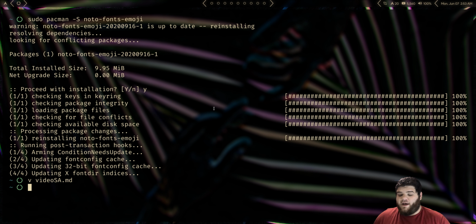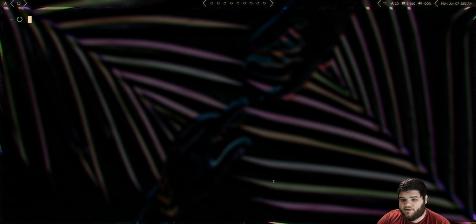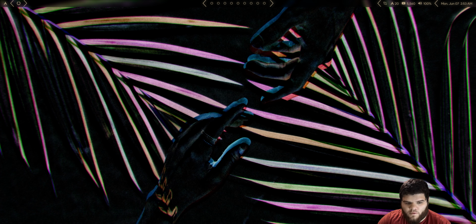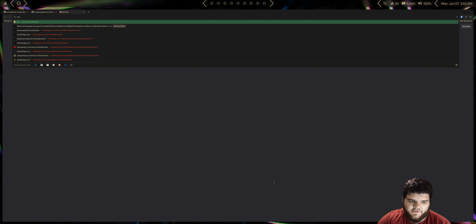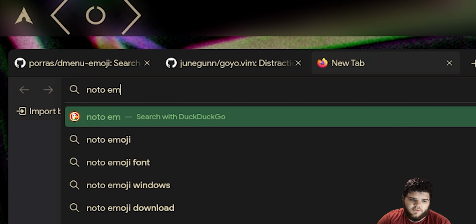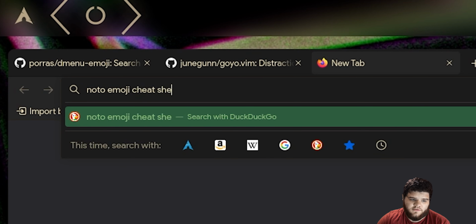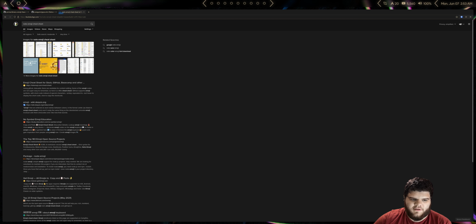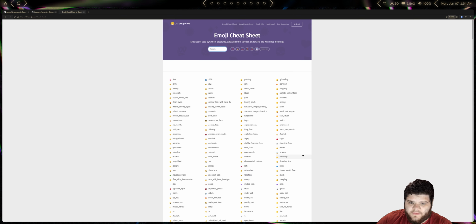We got emojis working now, but we can do a little bit more, obviously. You know what else would be cool? If we could also type out some emojis, like use some ourselves. That'd be cool, right? Well, let's do that. One way you could do that is if you just look for a noto emoji cheat sheet, something like that. I know this is a terrible solution, but this is the solution that a lot of people use.